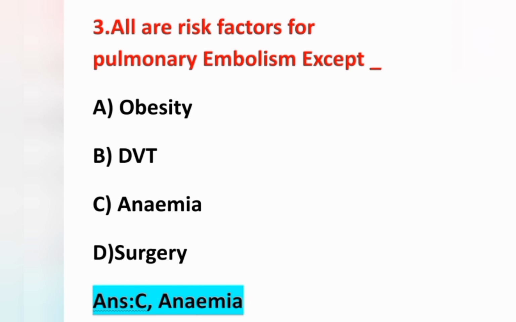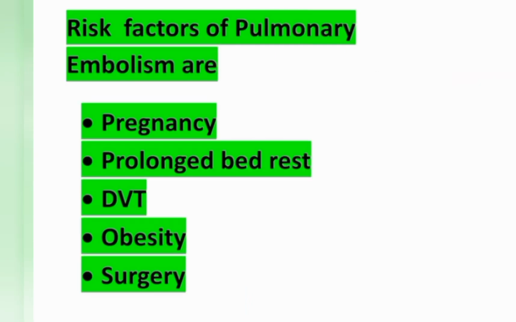Pulmonary embolism is a blood clot that blocks the blood flow to an artery in the lungs. So blood flow is decreased here in the lungs. The risk factors of pulmonary embolism are pregnancy, prolonged bed rest, deep vein thrombosis, obesity, and surgery.